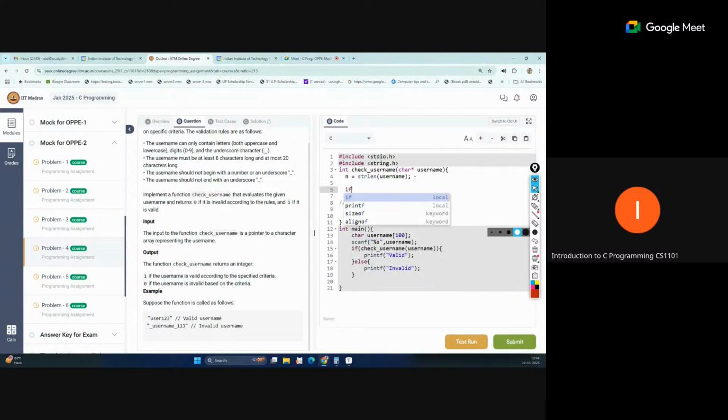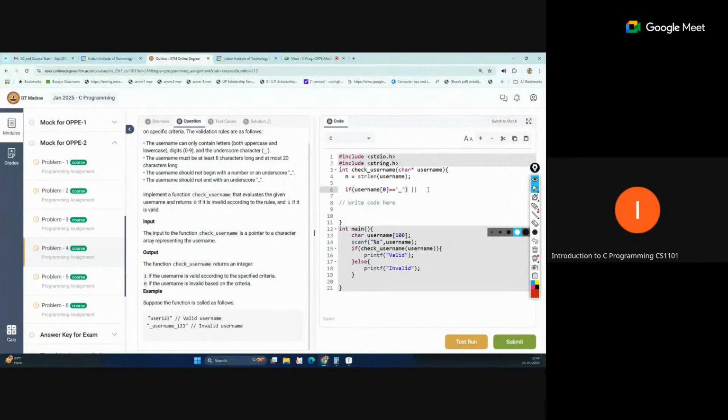In the first condition we are checking the username's first index, which should not be equal to the underscore character. Or another condition: it should not start with a digit.